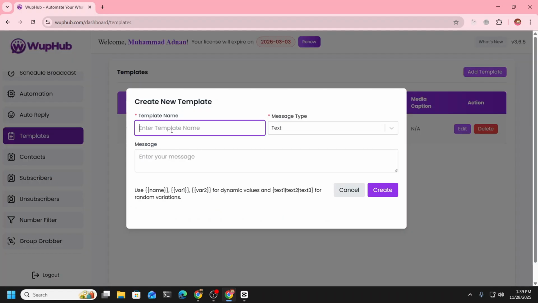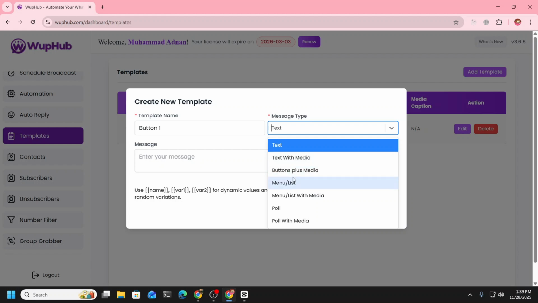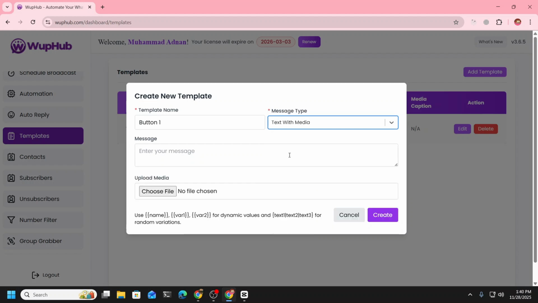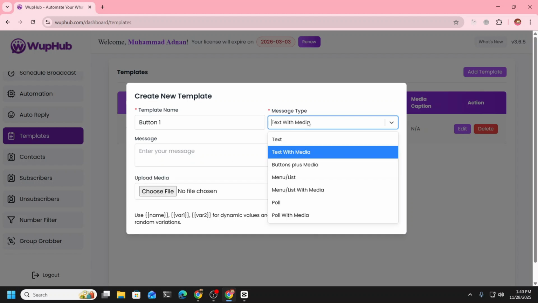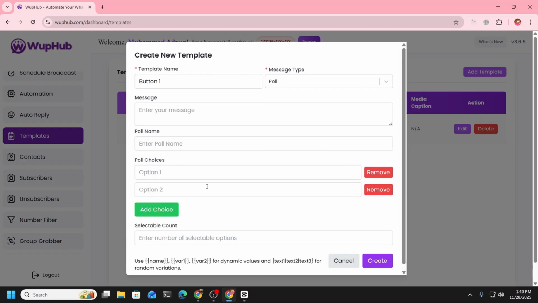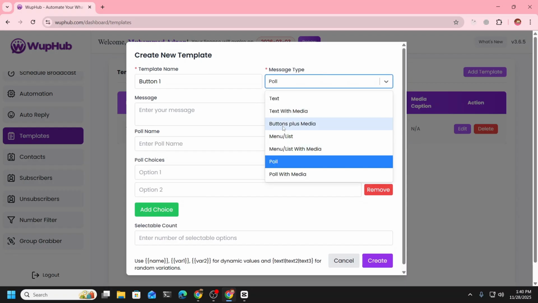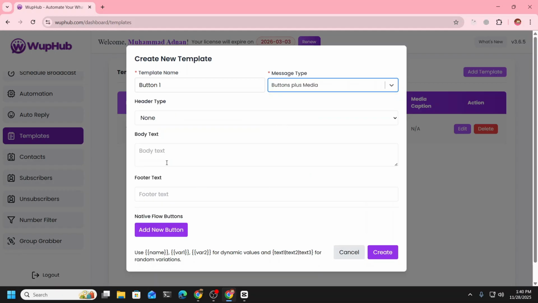Let's create a new template. You can basically send text with media, where you upload media and so on, or you can send poll messages. You add choices here so that you can set up the poll. But I'm just going to show you how you can send the button.